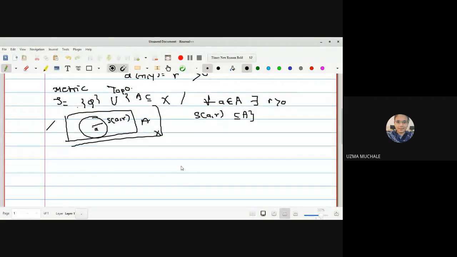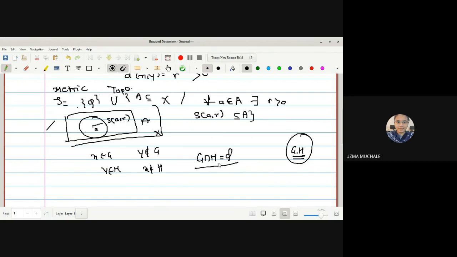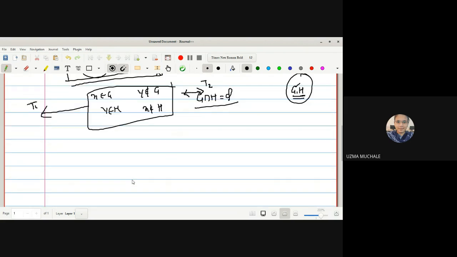Now what is our aim? To show that (X, tau) is a T2 space, we have to find two different open sets G and H which satisfy the conditions: x belongs to G, y does not belong to G, y belongs to H, x does not belong to H, and one more condition, G intersection H is an empty set. That is, we have to find two disjoint open sets. This much is only needed if we want to prove it is a T1 space, but we want to prove a T2 space, so we have to prove these two conditions.